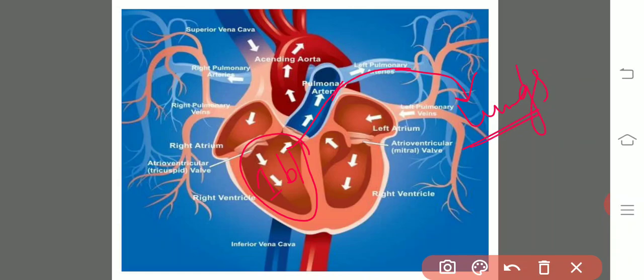This deoxygenated blood, due to the contraction of the ventricular walls, enters into the pulmonary aorta and reaches the lungs for the process of oxygenation or purification of blood.